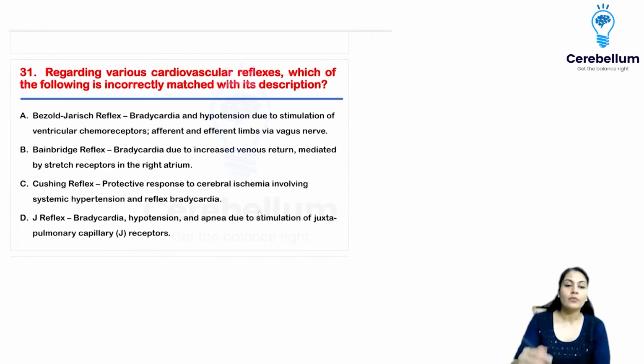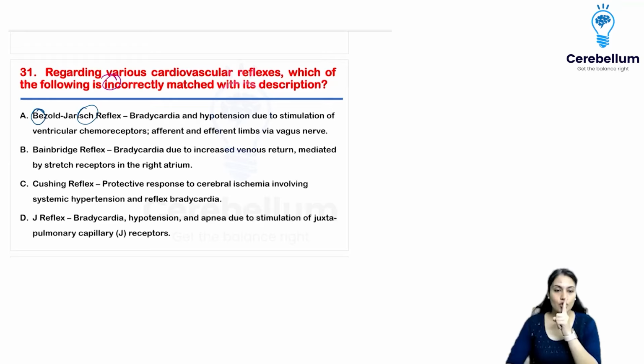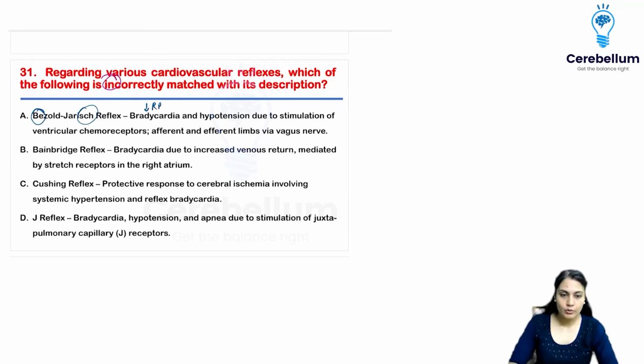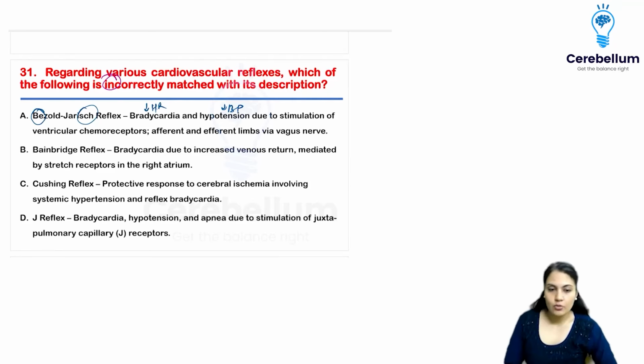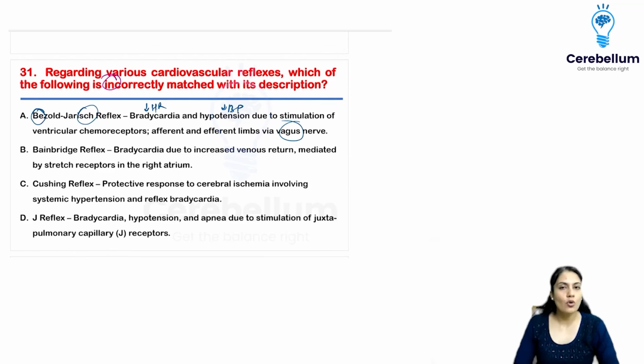So what is this? Cardiovascular reflexes were given over here and you have to identify the incorrectly matched one. So Bezold-Jarisch: when you give veratrum alkaloids in the blood, the respiratory system and the cardiovascular system go quiet for some time. That means the respiratory rate is going to decrease, the BP is going to decrease, even the heart rate is going to decrease, and the apnea, that means respiratory rate is also going to decrease. And yes, it is because of the vagus. So this is correct. It is not incorrect.